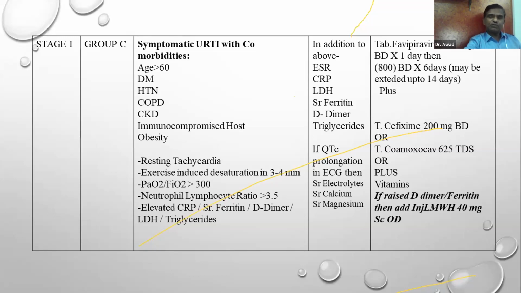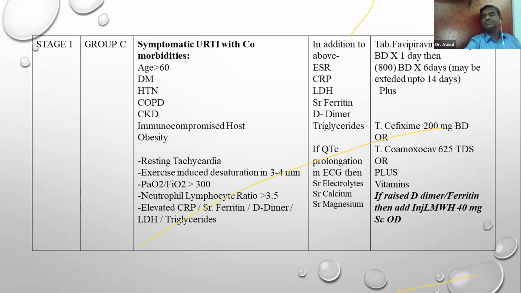But in addition, you have to treat these patients for infections, because almost 30% of viral pneumonias have super infections by bacteria. Therefore, we always tend to give cefixime 200 milligram BD, or you may give augmentin, what we call co-amoxiclav, in a dose of 625 milligram thrice in a day. And of course, you have to give the vitamins which we give for stage A and B patients.